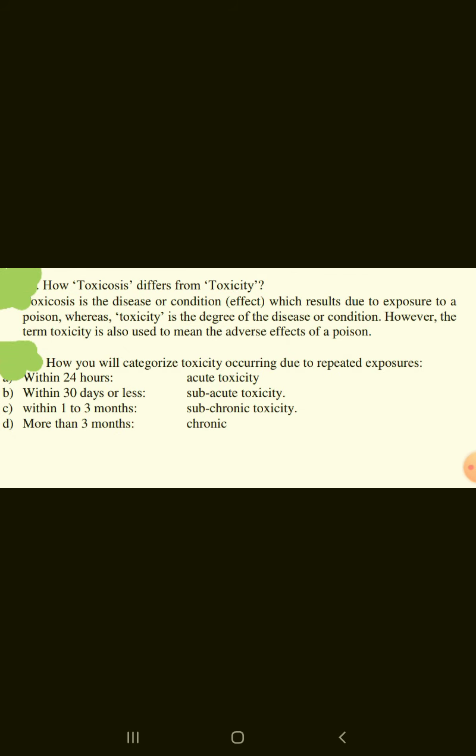How does toxicosis differ from toxicity? Toxicosis is the disease or condition which results due to exposure to a poison, whereas toxicity is the degree of the disease or condition. However, the term toxicity is also used to mean the adverse effects of a poison. How will you categorize toxicity occurring due to repeated exposures? Within 24 hours, acute toxicity; within 30 days or less, subacute toxicity; within 1 to 3 months, subchronic toxicity; or greater than 3 months is chronic toxicity.